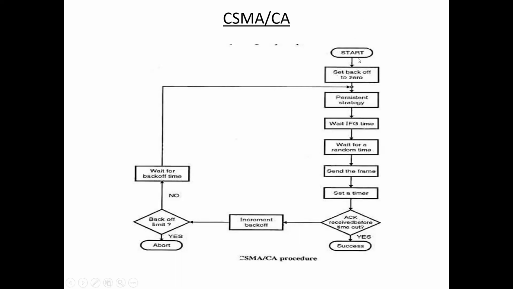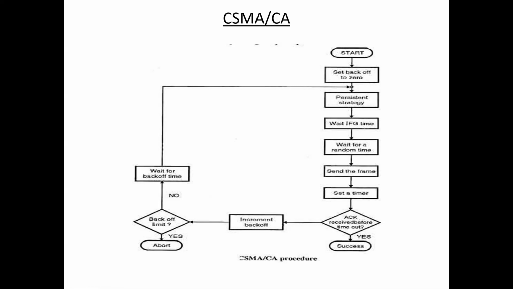So this one is the algorithm. Here initially set back off to 0 and a random amount of time, and a persistent strategy. That means we use any persistent strategy, that is one persistent, non-persistent, or p-persistent. Okay, and wait for some amount of time. Initially wait for some amount of time and send the frame. Send the frame to the receiver. Sender A sends the frame to the receiver.